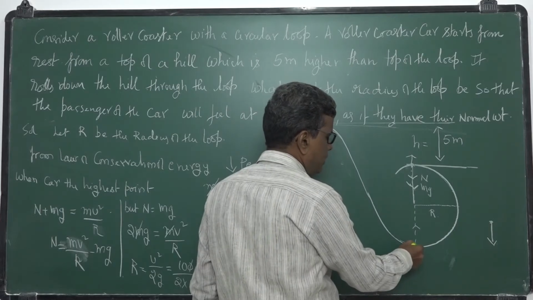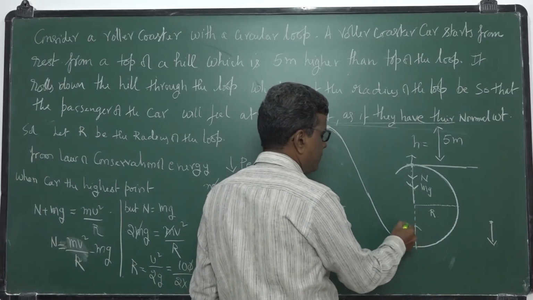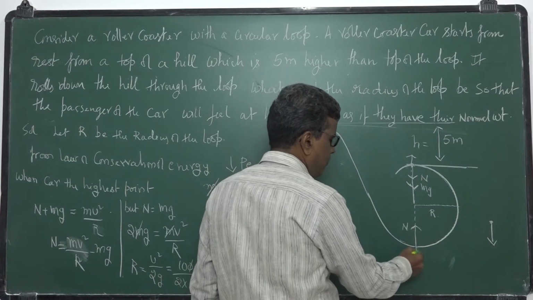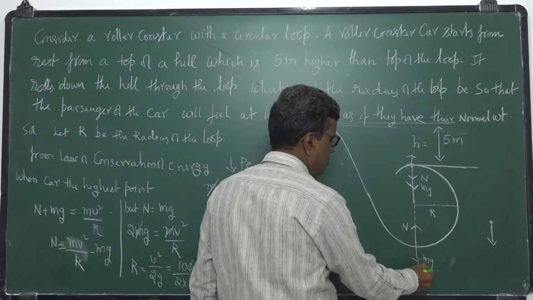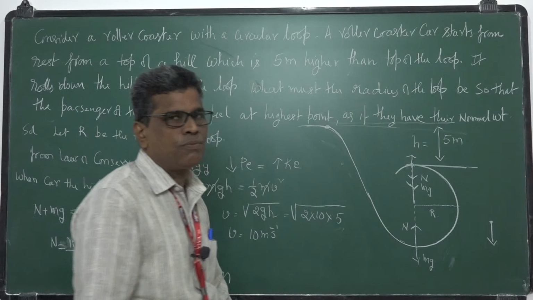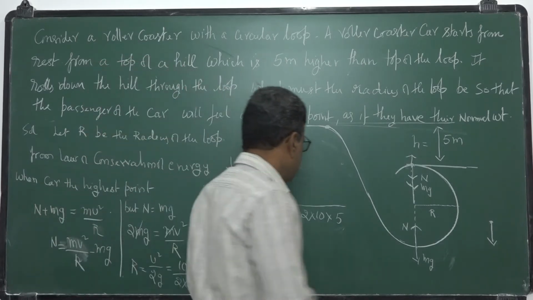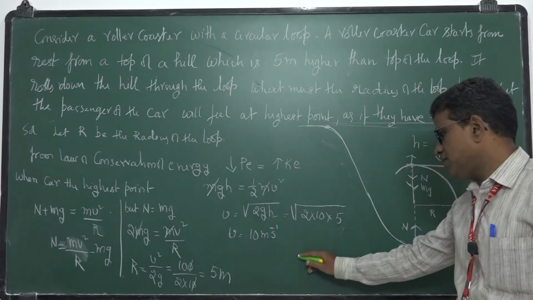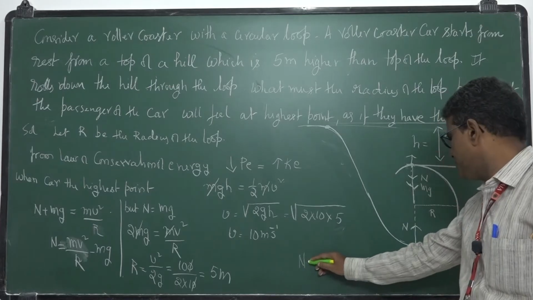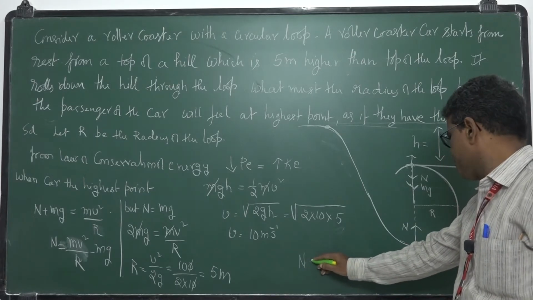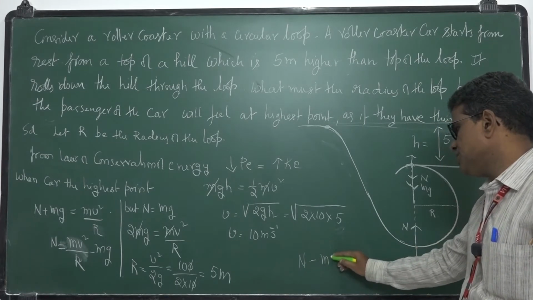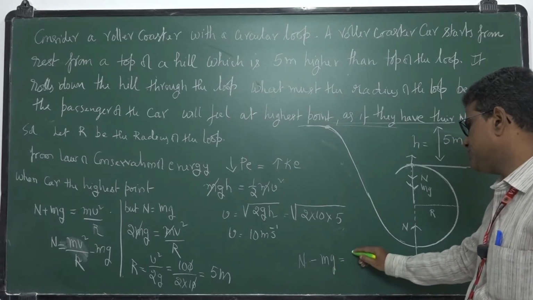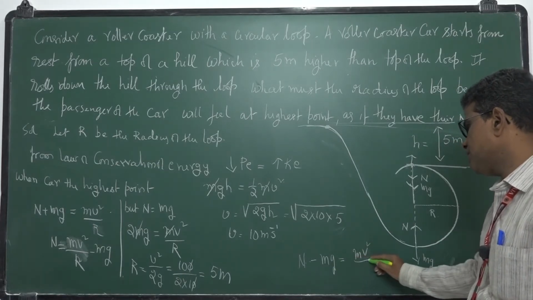Here the normal reaction acts up and weight mg down. So the resultant of these two will provide centripetal force. That is, N, the normal reaction at the lowest point, N minus mg will provide centripetal force, that is mv square by r.